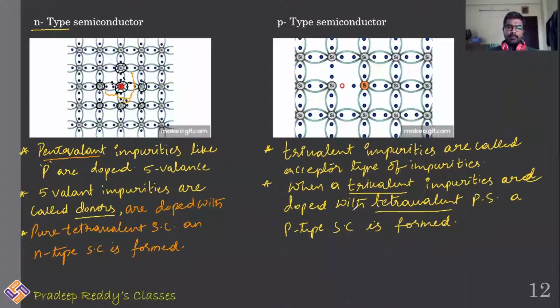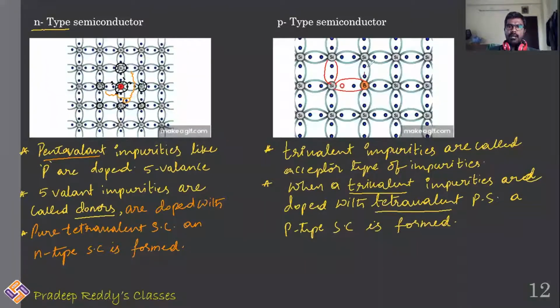When a trivalent impurity is added here, what actually happens is that the trivalent impurity has only 3 valence electrons. A tetravalent semiconductor has 4 valence electrons. Now see, this is silicon and silicon, and this is silicon and boron.